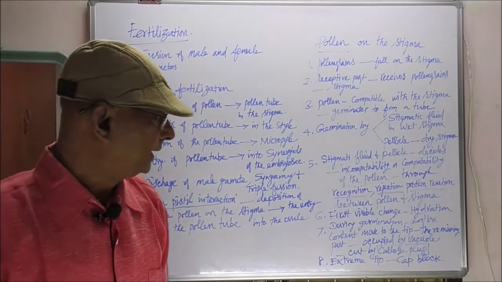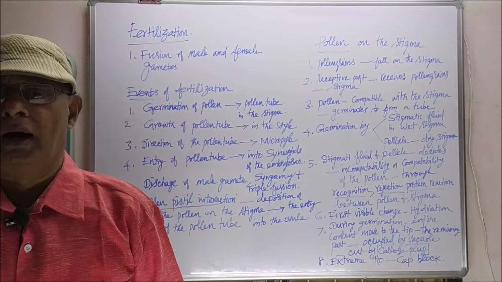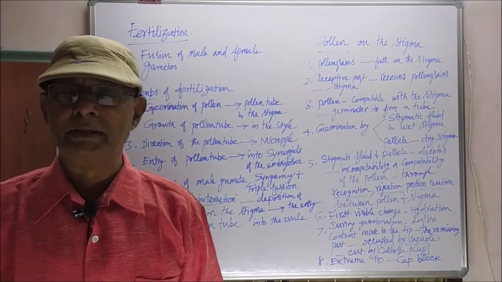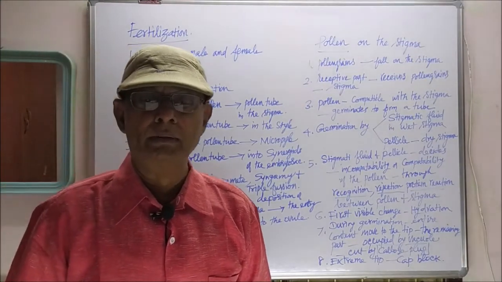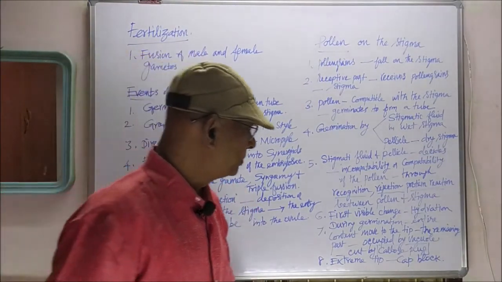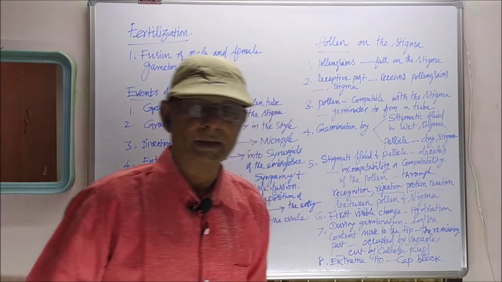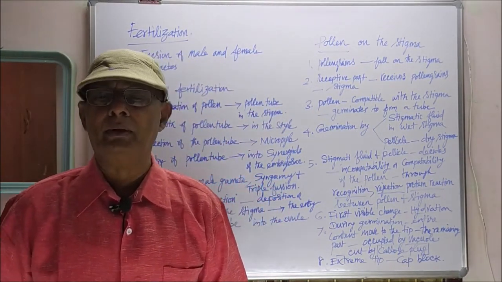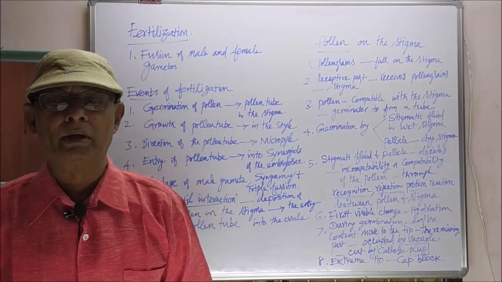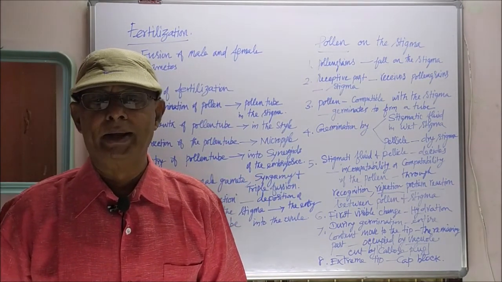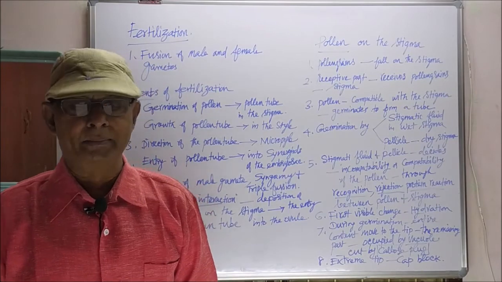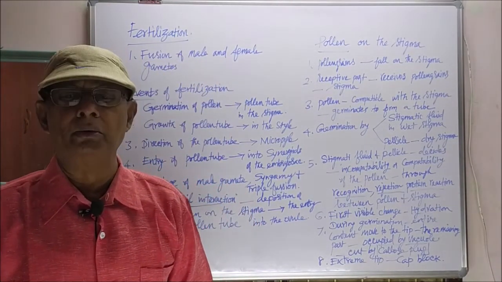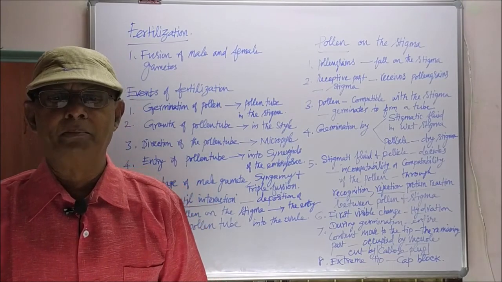Finally, the extreme tip of the pollen tube appears hemispherical and transparent under the microscope. That is called cap block. What is cap block? The extreme tip of the pollen tube appears hemispherical and transparent under the microscope. Such a hemispherical and transparent structure of the pollen tube is called cap block.